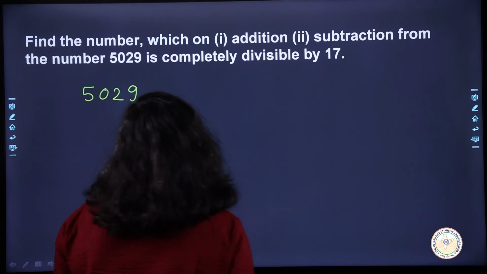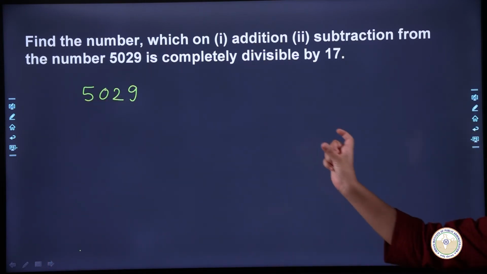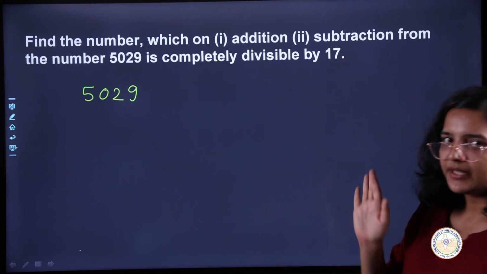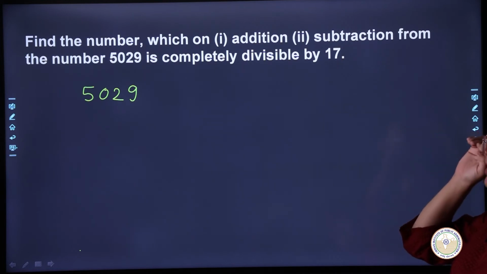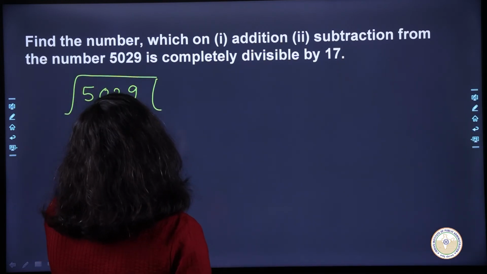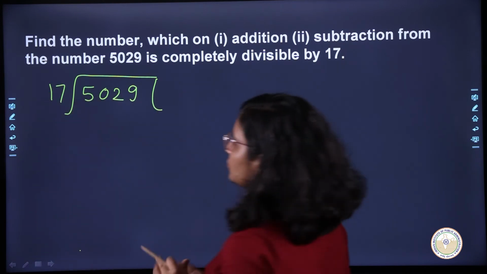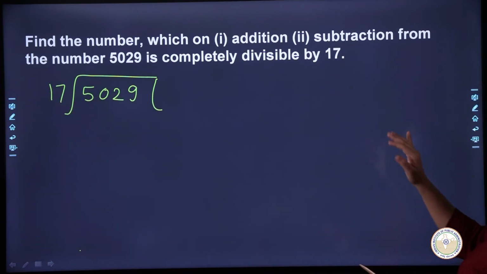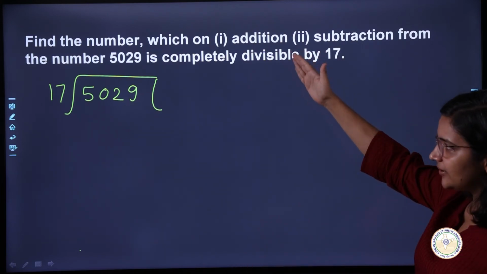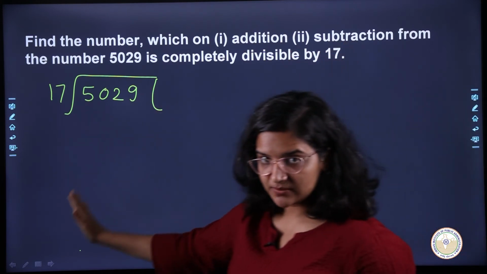5029, okay? We have a number 5029 and we have to divide it by 17. This is the basic that we could understand from this question. So I have to divide it by 17, okay? So this much we have to do. And so what do we have to do? In this number, what should I add so that it is completely divisible by 17?